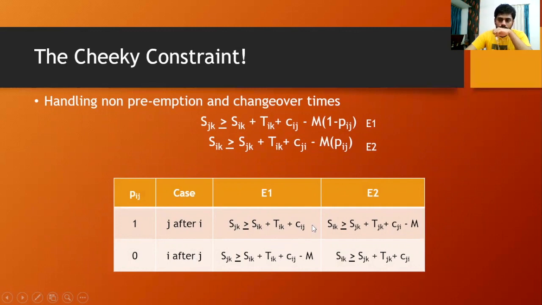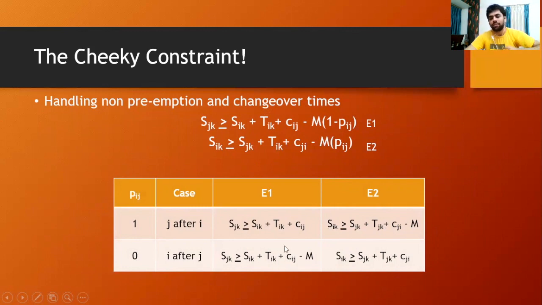And now if you have a look at E2, this is 1, so this is minus M times the RHS. Since M is a very large number, this will be a highly negative number, and it will obviously be less than or equal to the LHS. The LHS will obviously be greater, so this is a redundant constraint. We won't even consider it. And if Pij is equal to 0, that means I comes after J, then this order gets reversed.